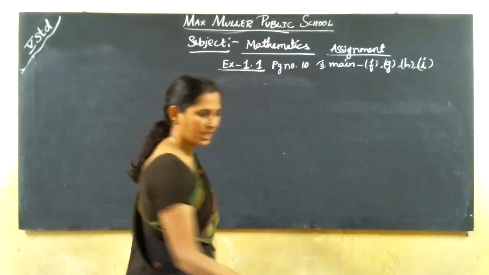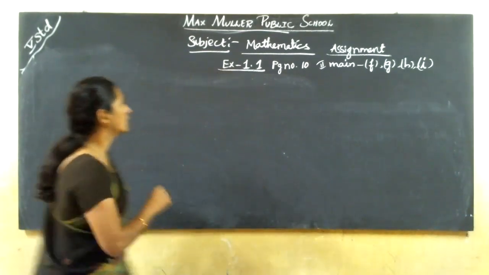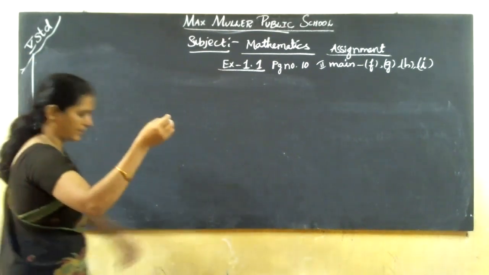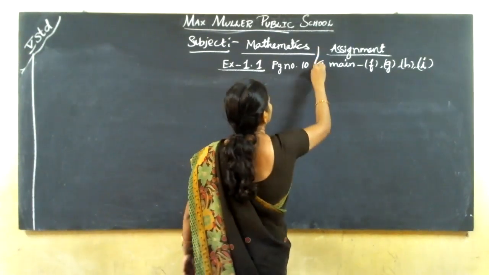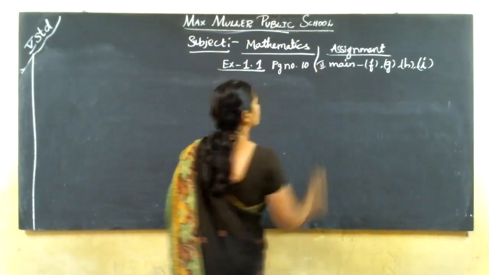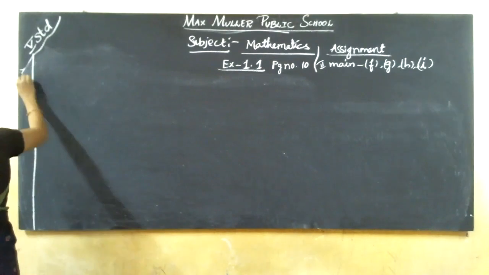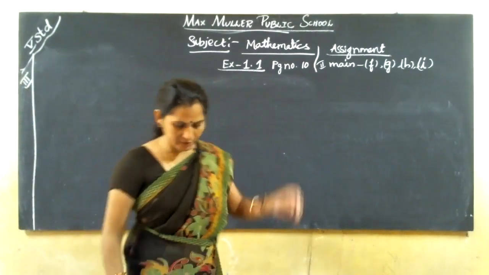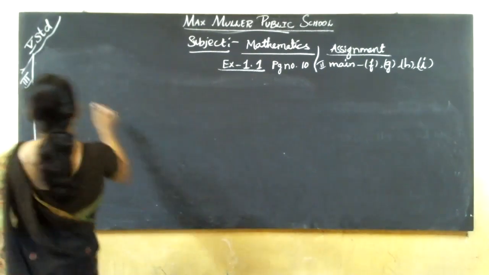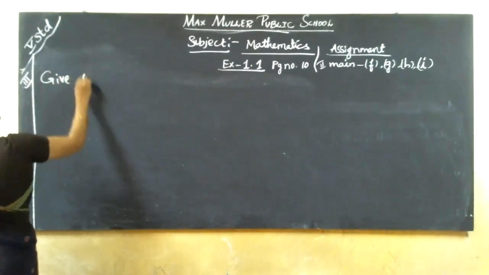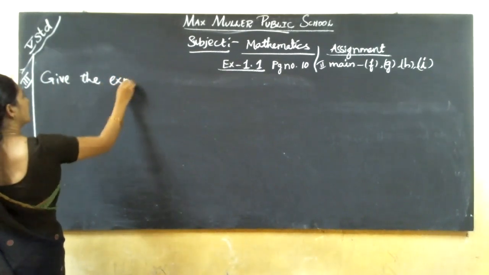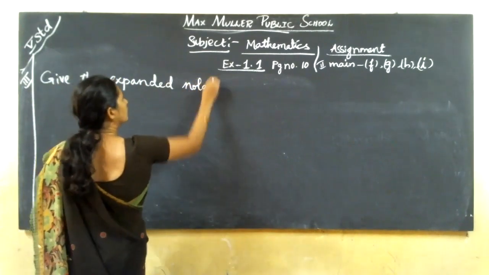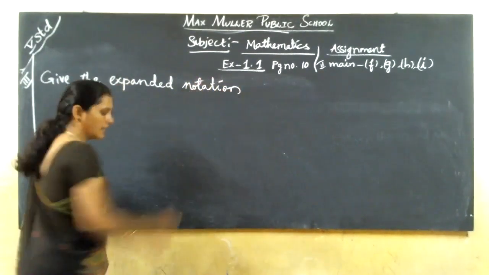Second main, F, G, H, I are the homework assignment. Next, we'll go for the third main. Assignment all I will write here. Okay. Next, third main. Give the expanded notation for the following numbers.